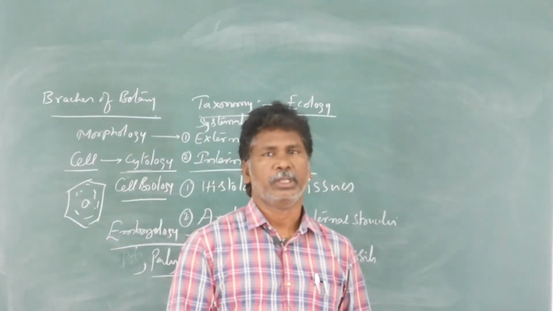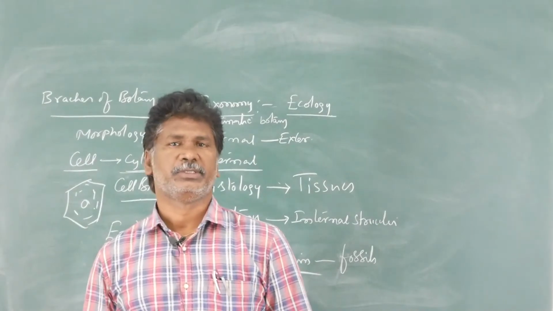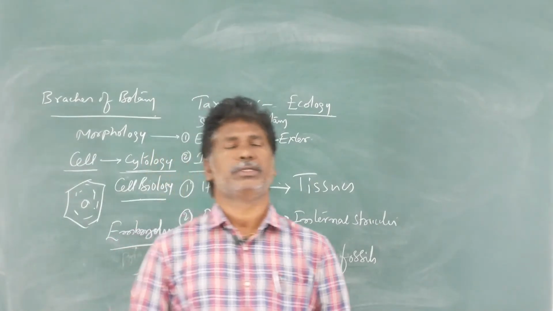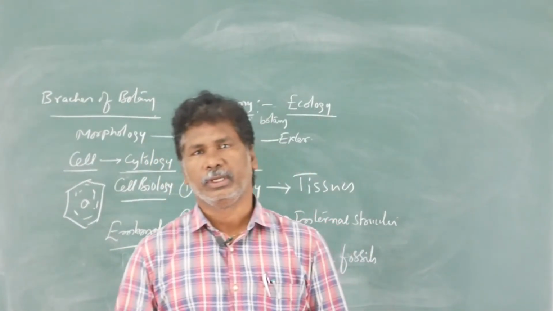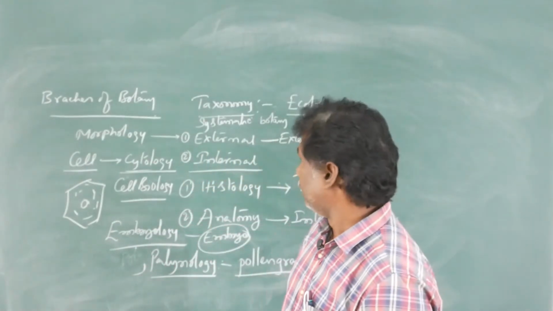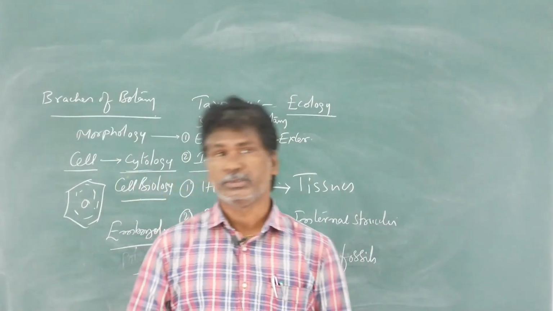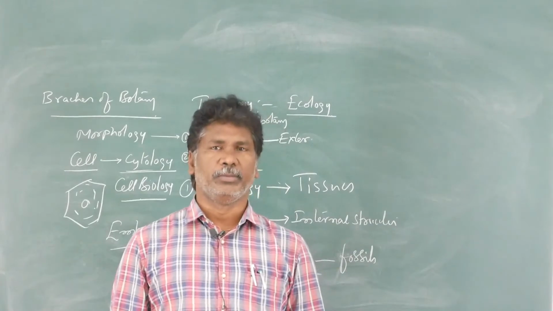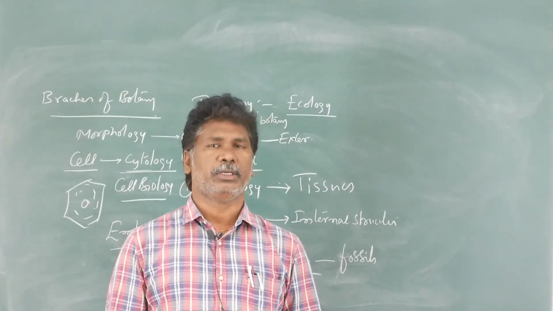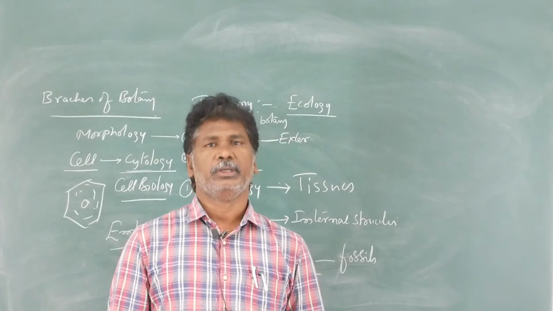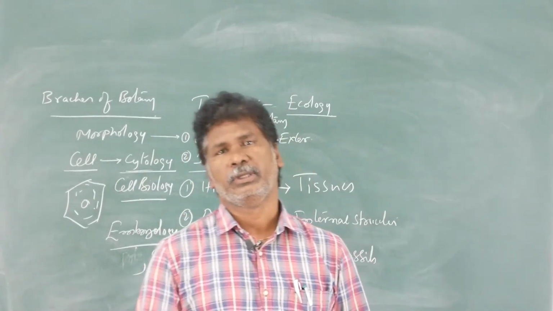Ernest Haeckel was considered the father, or founder, of ecology. So the interaction between organisms and their surrounding environment is called ecology. It is the 13th chapter in your intermediate first year textbook.